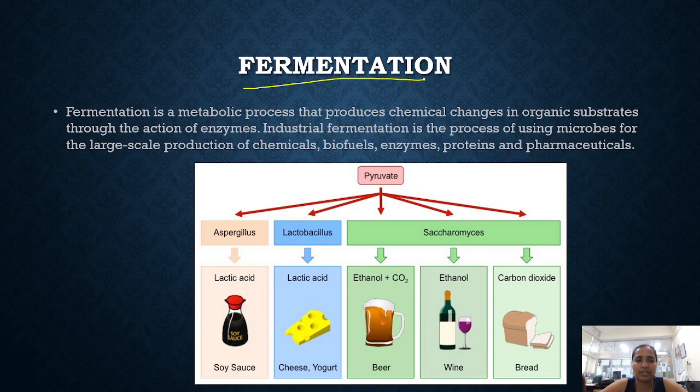First one is fermentation. What is fermentation? Fermentation is basically a process through which chemical changes in an organic substance occur through the use of enzymes or any other microbe. At industrial level, mainly microbes are used for the production of whatever product you want to form, either chemicals, biofuels, enzymes, proteins, pharmaceuticals, or any other component that you want to produce at larger scale. We use microbes for this.